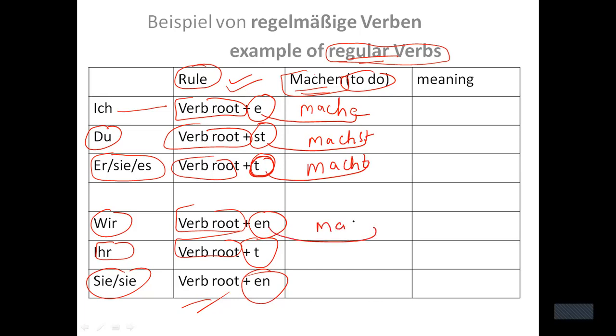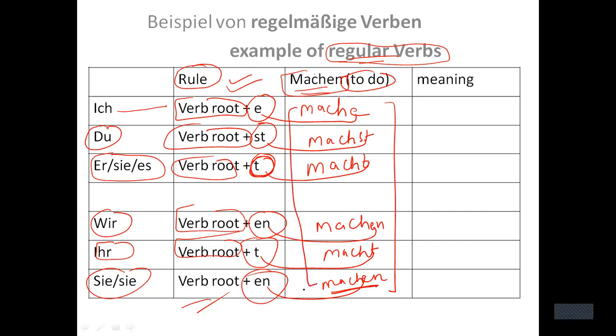Here I have to write en as an ending. So machen. And here I have to write t as an ending. So macht. And here I have to write en as an ending. So machen. Right. So this was the rule which we discussed when we were doing regular verbs.